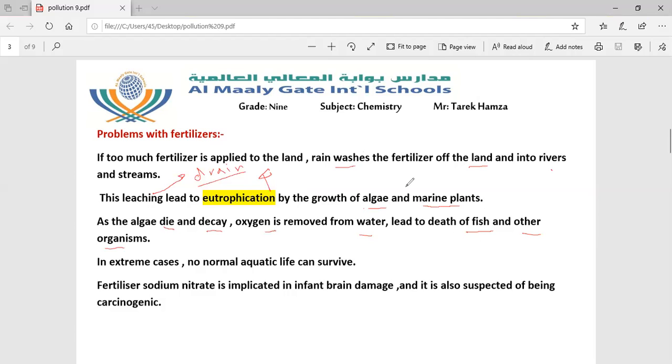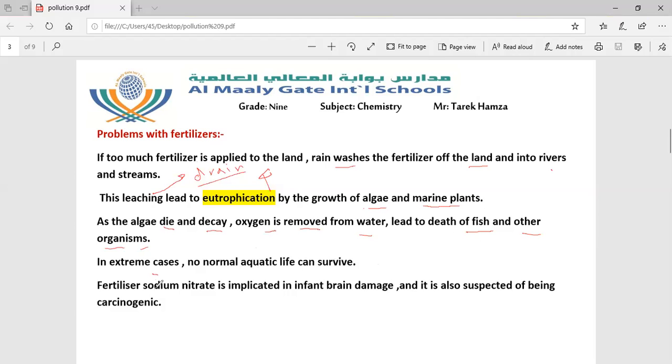As the algae die and decay, oxygen is removed from the water, leading to the death of fish and other organisms. In extreme cases, no normal aquatic life can survive.